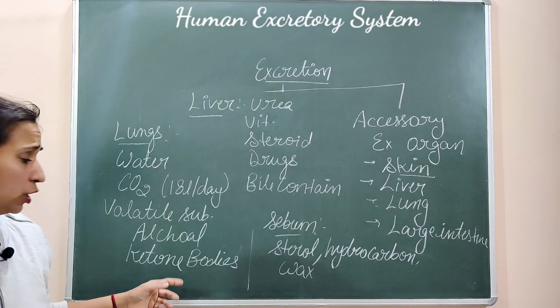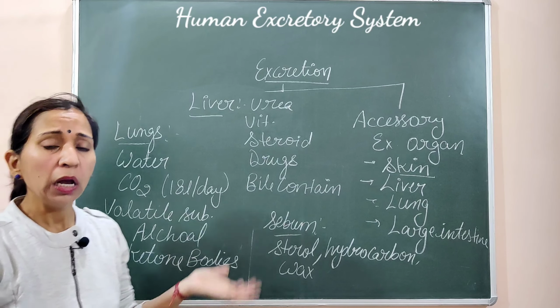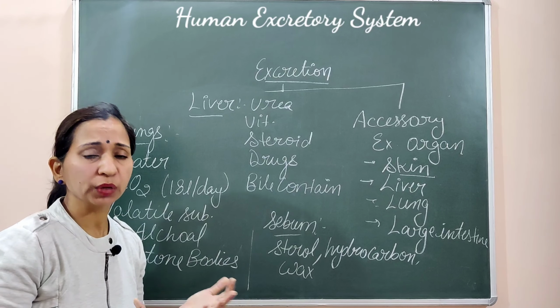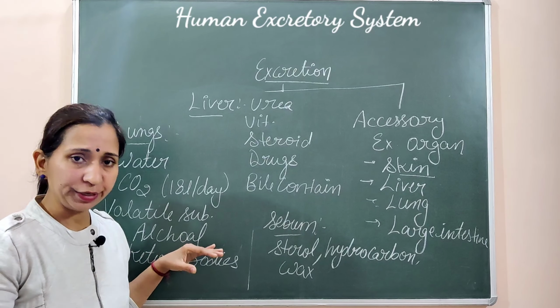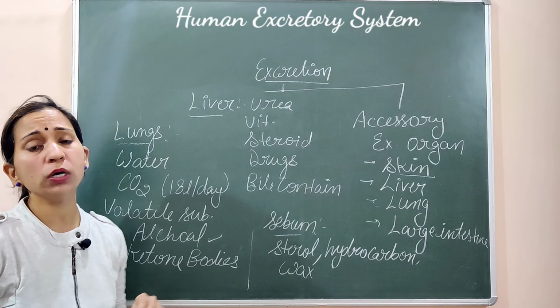These ketone bodies form after the metabolism of fat. Fat के metabolism से ketone bodies form होती हैं. These can be secreted through the lungs, as well as alcohol. Whatever alcohol is consumed, some part is absorbed in the stomach and intestine, but some part of the alcohol is also excreted out through the lungs. So lungs के through भी alcohol का secretion होता है.